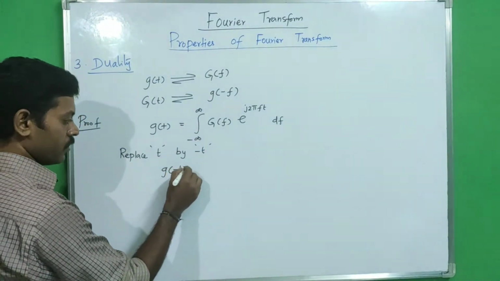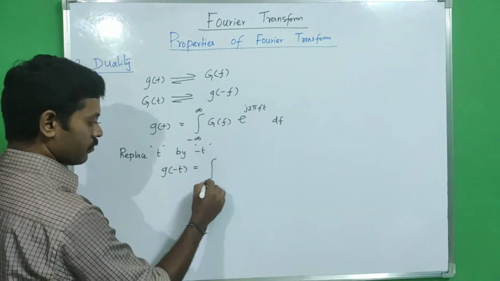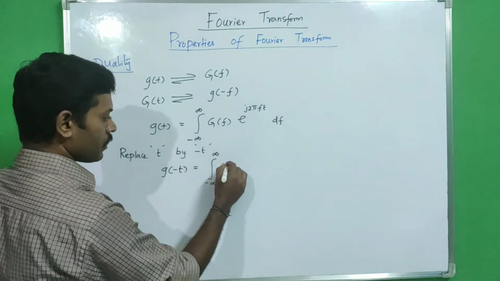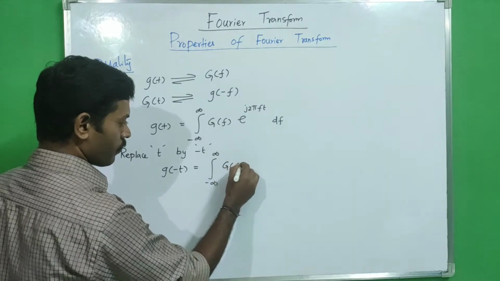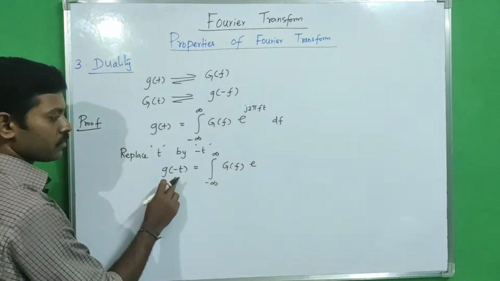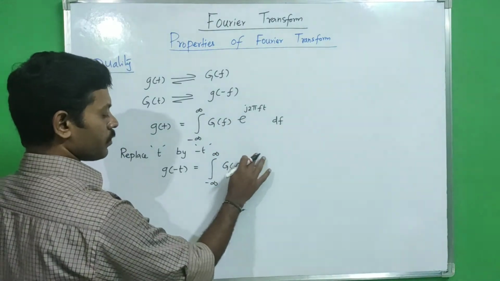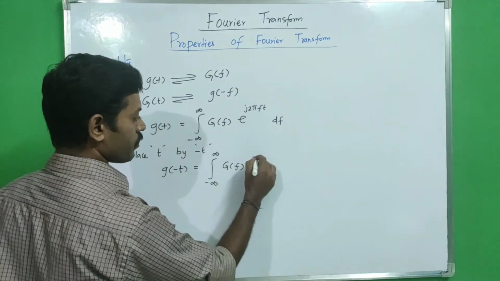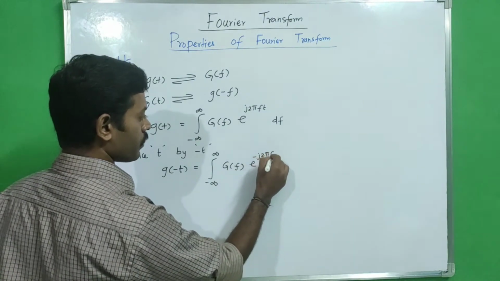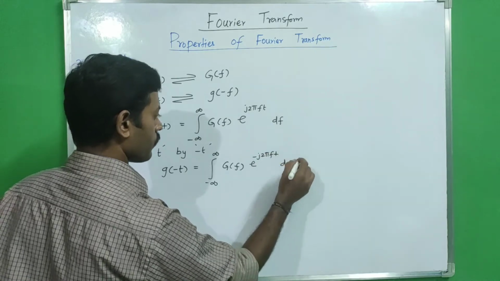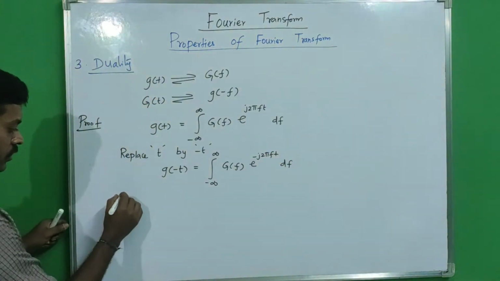G of minus t equals integration minus infinity to plus infinity of G of f, and in the exponential we will get a minus, exponential of minus j 2 pi f t df.